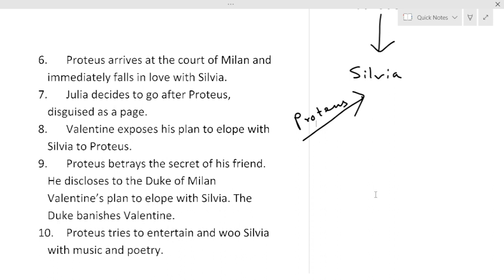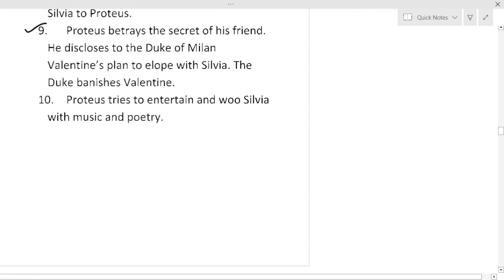Next, what happened? Valentine exposes his plan to elope with Silvia to Proteus. Valentine believes his friend. So Valentine says everything about his secret plan, that he is going to elope with Silvia at night. But Proteus betrays the secret of his friend. He discloses to the Duke of Milan Valentine's plan to elope with Silvia. The Duke banishes Valentine. Next, what happens? Proteus tries to entertain and woo Silvia with music and poetry.